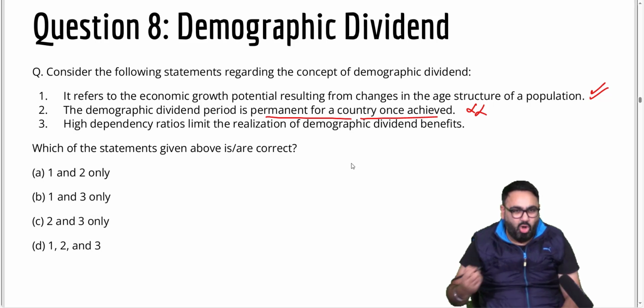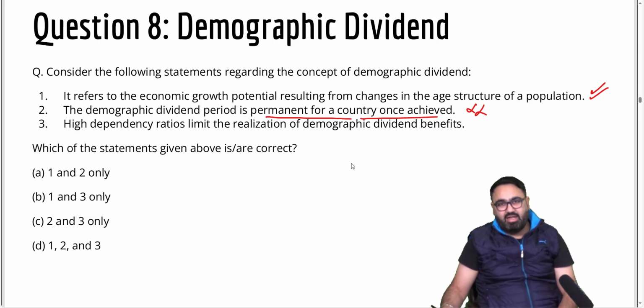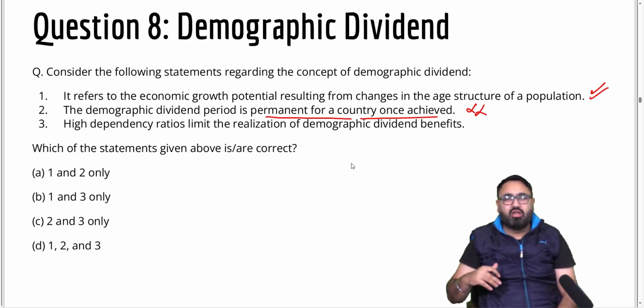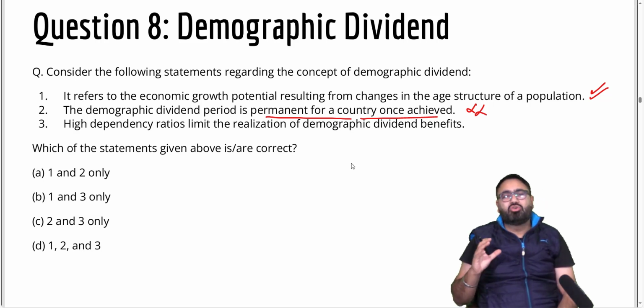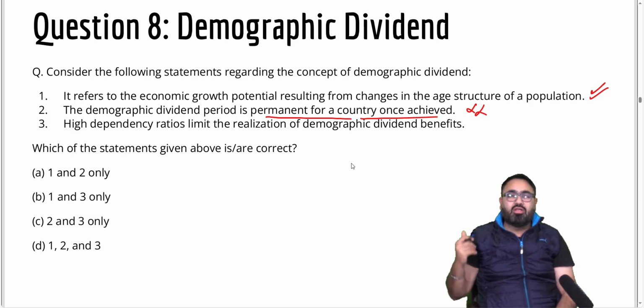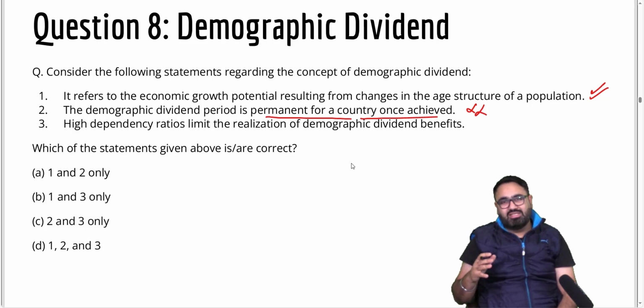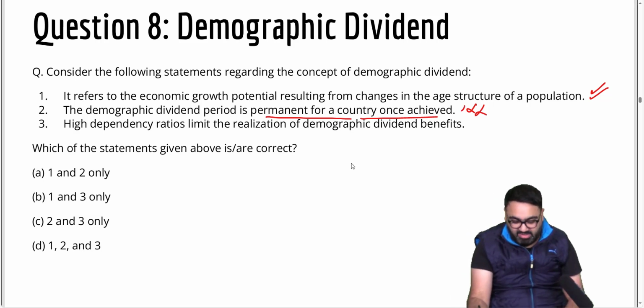No. A lot of developed countries, let's say Japan, Italy, are now on the other side of the demographic dividend. In those countries now, most of the population is in the non-working age, pensioners or children. So there's a lot of pressure on these countries to drive their economic growth forward. So they are looking to import talent from other countries. China also is reaching that stage now. So it's not a permanent situation.